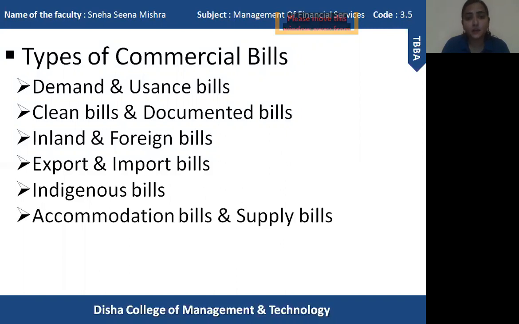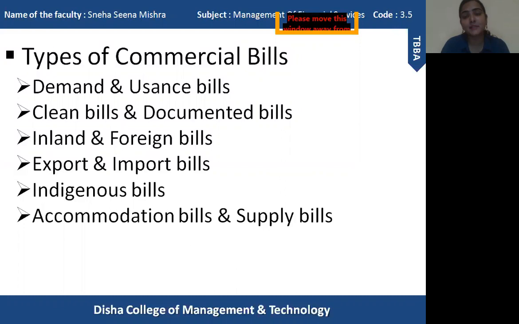Suppose a person requires a certain amount of money and another person wants to provide that amount of money, so this can be helpful to them. So an accommodation bill does not arise due to a genuine transaction. But now let us discuss the supply bill. Supply bills are drawn by the suppliers who provide certain kinds of goods and services to the government.